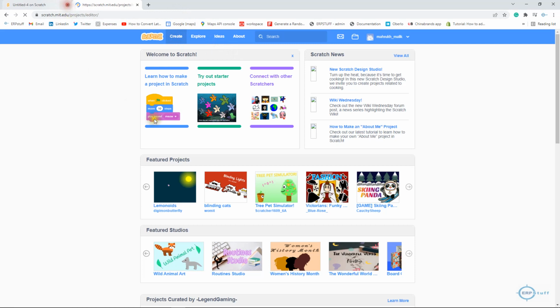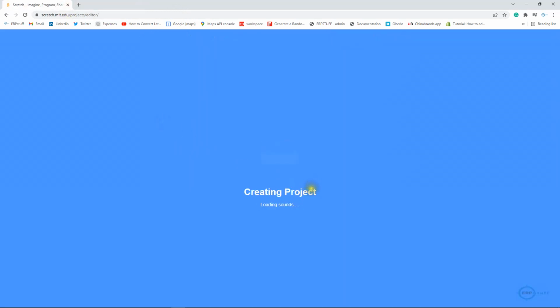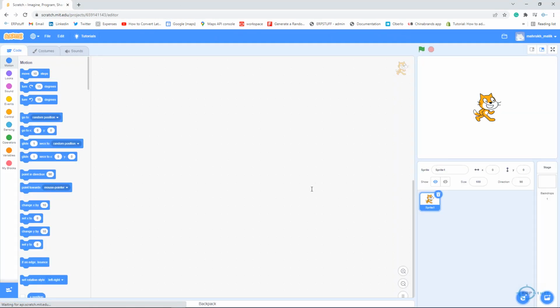I will close this window. So it will create a project. I will give a high level orientation of the usage of this Scratch tool, programming tool, development tool, whatever you want to call it, and then you can decide, right? There can be other tools as well, but this is commonly used especially for this purpose.